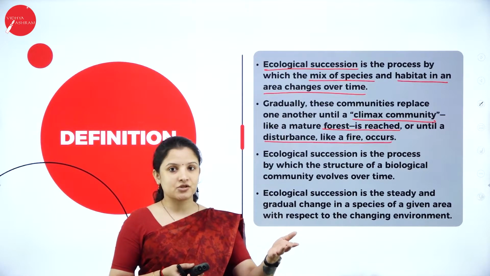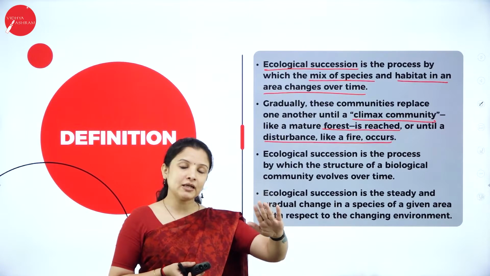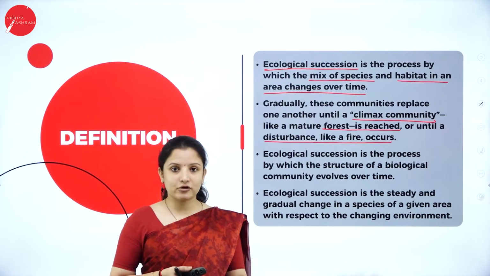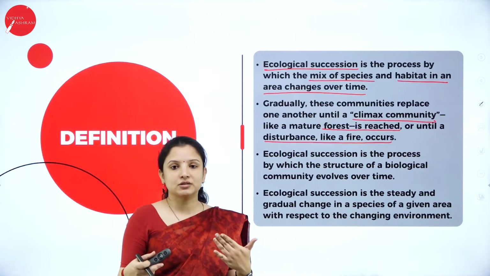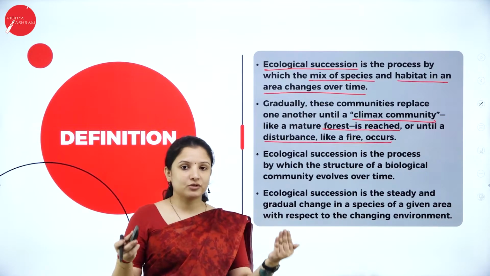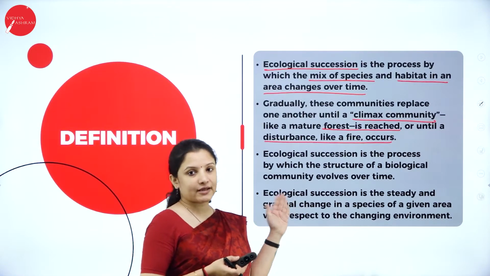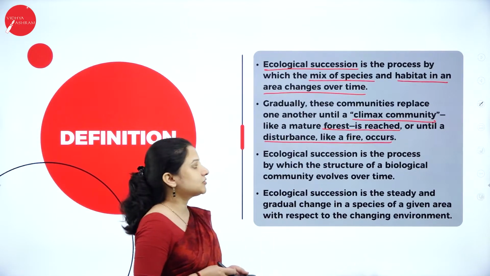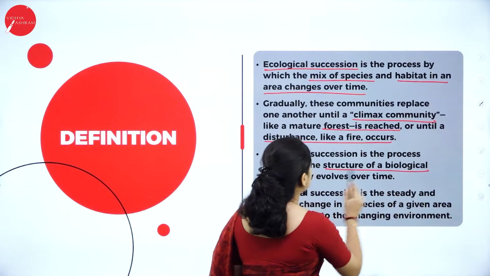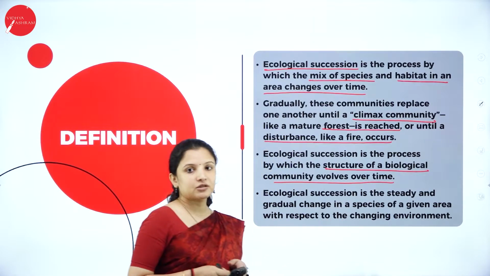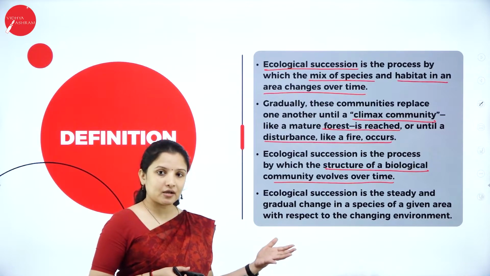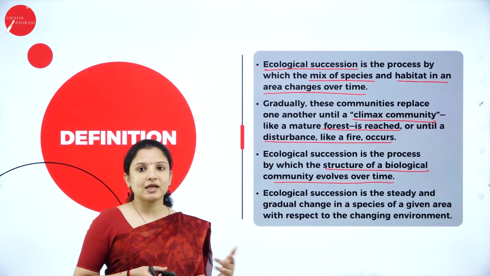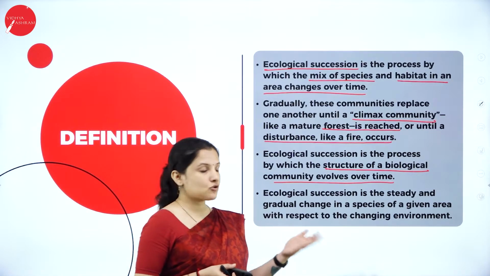That is ecological succession. Or sometimes that forest, because of fire or something, gets burned down and it will get converted into a grassland. That is ecological succession. So any change occurring in the ecosystem related to its species or its particular habitat over a period of time is called ecological succession. It can also be defined as the process by which the structure of a biological community evolves over time. So what type of biological community? An aquatic community can become a terrestrial community. A forest community can become a grassland community. That is how it tends to change over time.